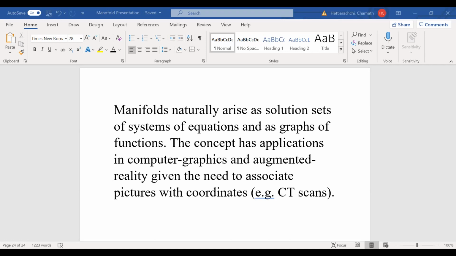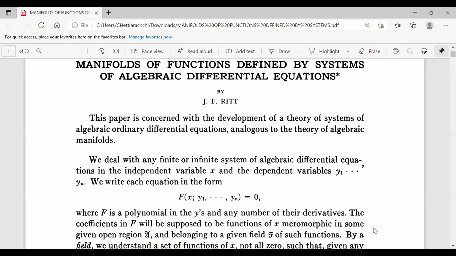These manifolds appear as solutions of this infinite system of algebraic differential equations in the independent variable x and dependent variables y1 through yn.